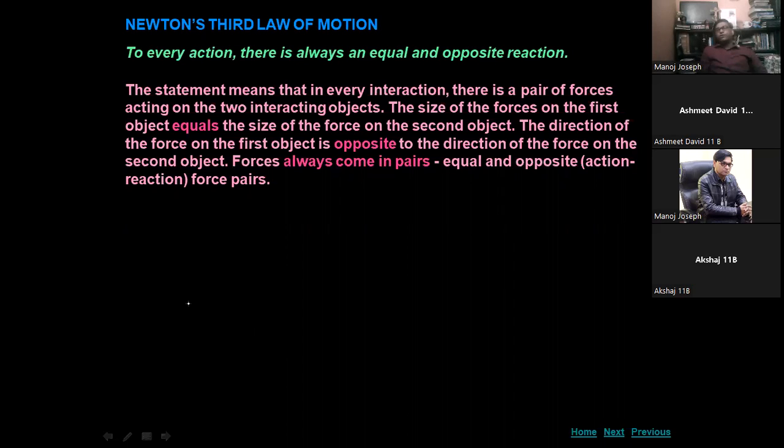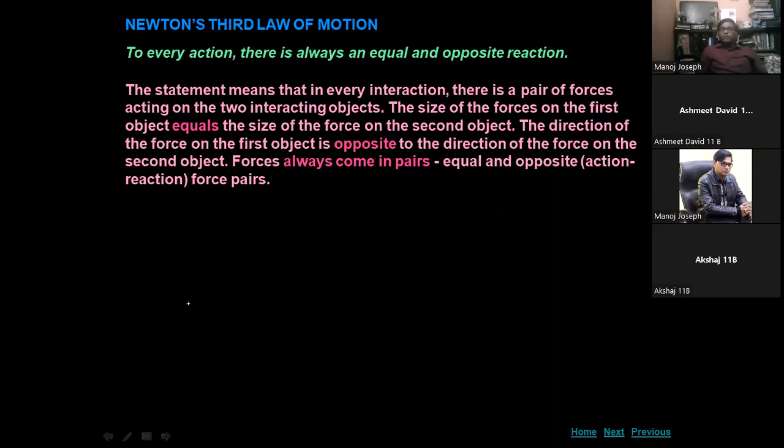Suppose you are walking on the floor. The force exerted by your leg on the ground is the force of action, and the ground is also exerting a force on your leg in an inclined direction, that is called the force of reaction. Because of that only we are able to move on the ground.